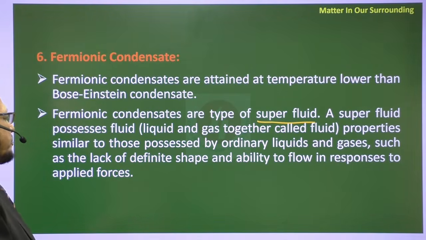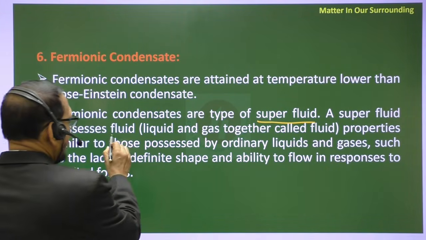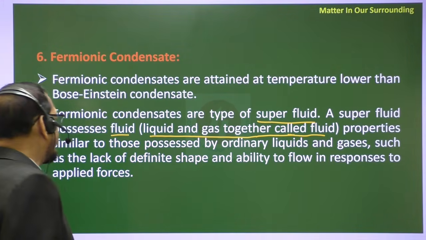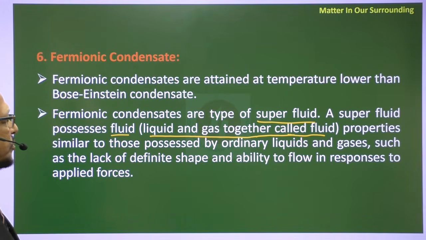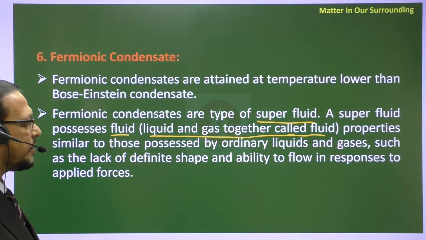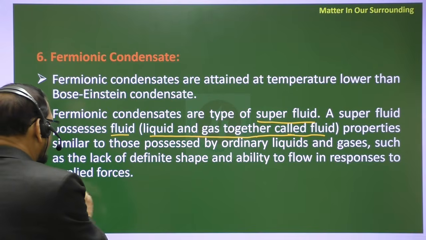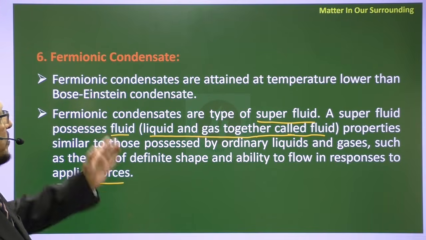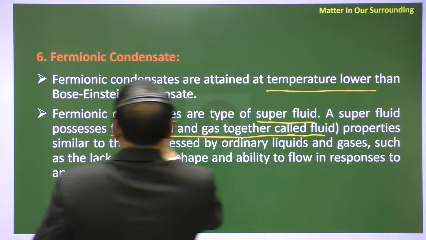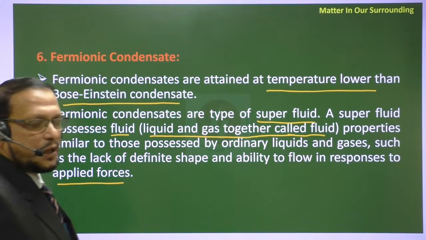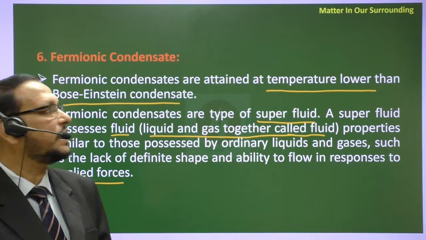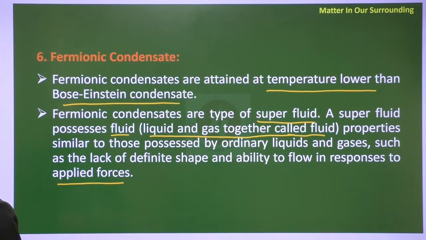So a superfluid possesses fluid properties, that means, what is fluid? I told you, liquid and gas together are called fluid. This I have written over here. It possesses fluid properties similar to those possessed by ordinary liquids and gases, such as the lack of a definite shape and the ability to flow in response to an applied force. That means fermionic condensates are attained at a temperature, this is very important, lower than the Bose-Einstein condensate. That means matter present at lower than the Bose-Einstein condensate state, that we say is the fermionic condensate.